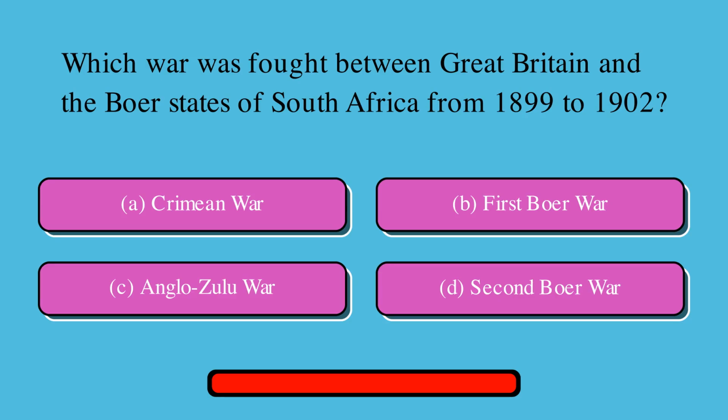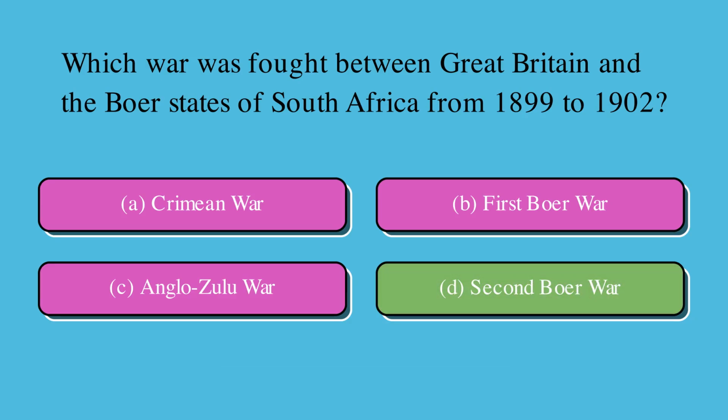Which war was fought between Great Britain and the Boer states of South Africa from 1899 to 1902? Is it A. Crimean War, or B. First Boer War, or C. Anglo-Zulu War, or D. Second Boer War? Correct answer is D. Second Boer War.